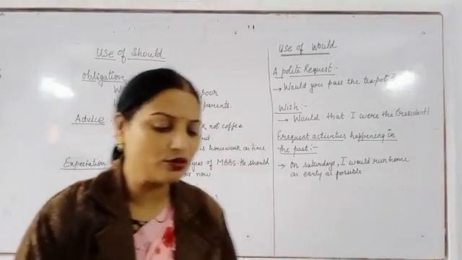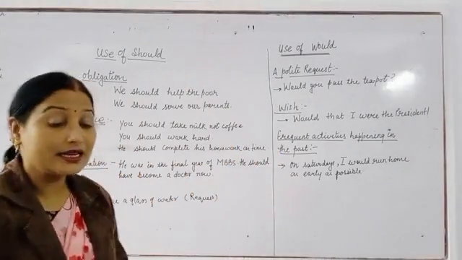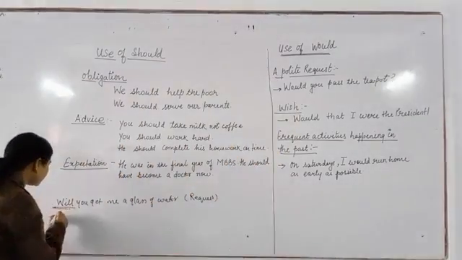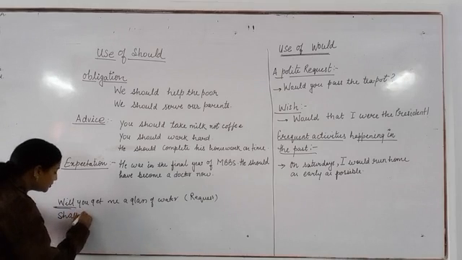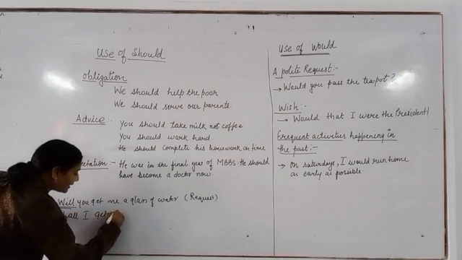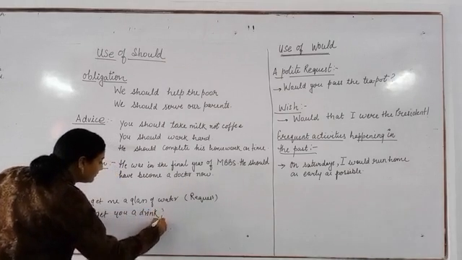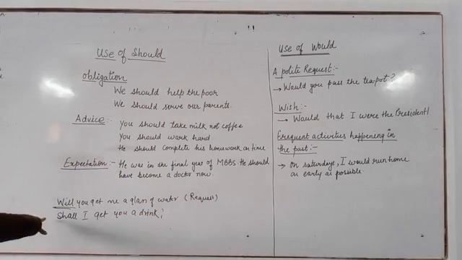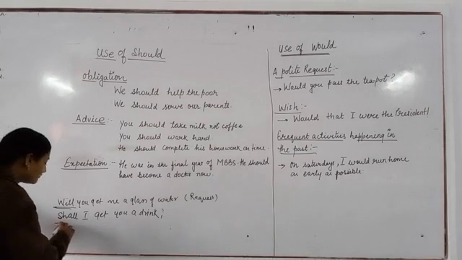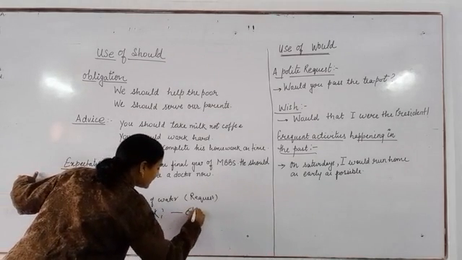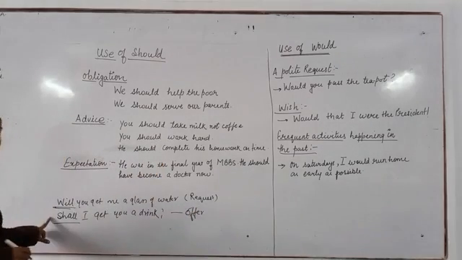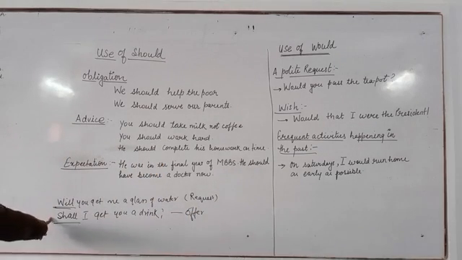Now see one more sentence. Shall I get you a drink? Now children, what type of sentence is this? This is simply an offer. I am offering you something. Shall I get you this? So if this is an offer, then what to write? Here we can use shall because there is an offer.